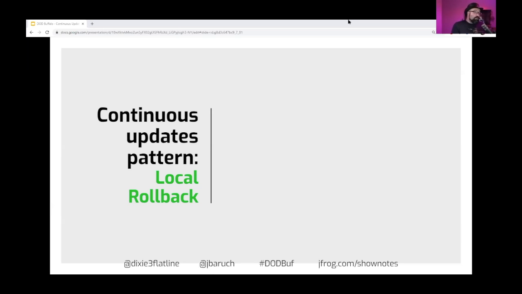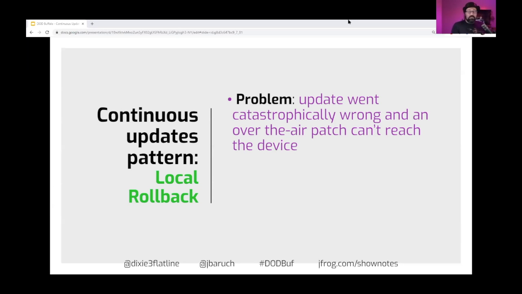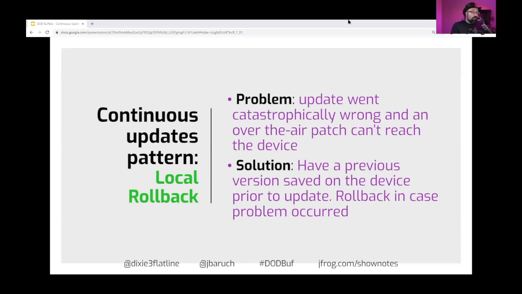And what you need in order to fix it is local rollback. Local rollback means that the system will check itself after the update. And if something doesn't work, if a router cannot connect to the internet anymore, we will revert back to the previous version to ensure that everything works.